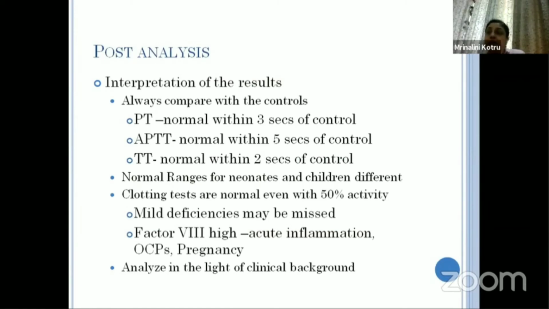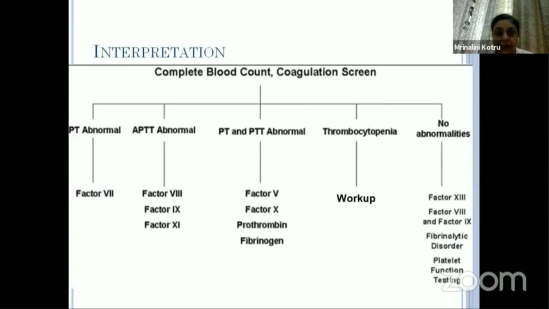Also, whether the patient had come to the laboratory after exercising, had walked a distance and then come, because it's going to give rise to a falsely elevated factor level, or has some inflammatory condition elsewhere, or is pregnant, or is on oral contraceptives. That needs to be understood. Also, for example, in case we are suspecting VWD, we need to know the blood group of the patient, because group O has slightly decreased factor VIII levels. So that may give us some erroneous kinds of reading. So all these have to be analyzed in the light of the clinical background.